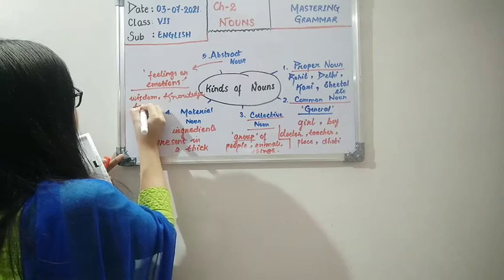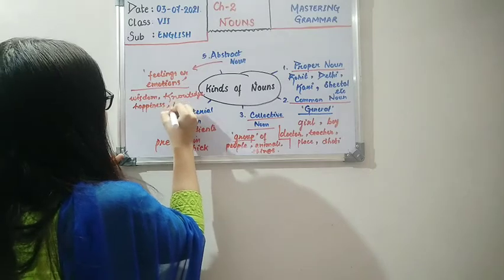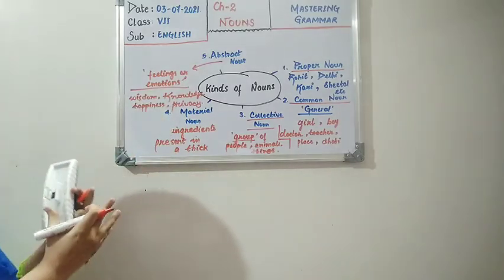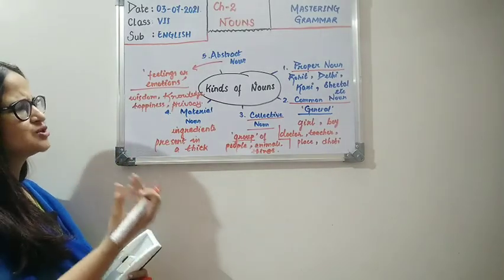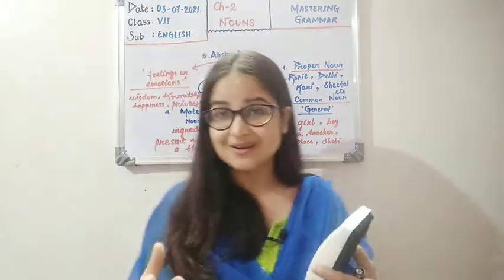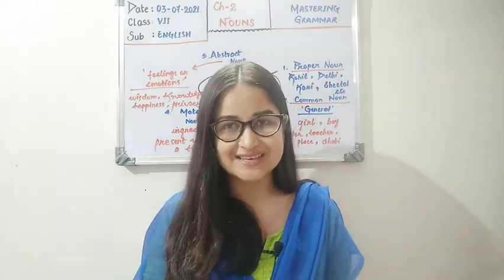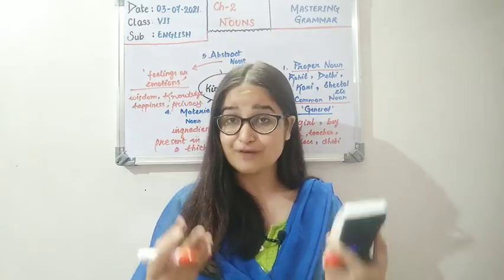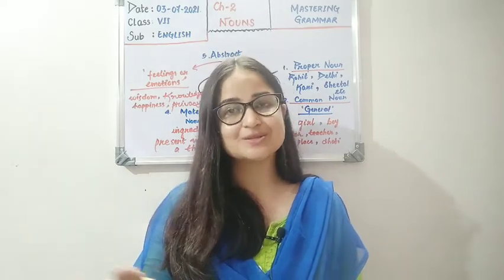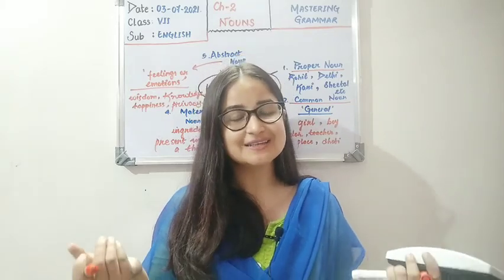Okay, then you have happiness, privacy. All these words, children, cannot be touched, can only be felt, or you can express them in some way or other. These are words, these are nouns. When you are intelligent or have good decision-making skill, we call you wise, and we say that you have wisdom. That name given to your skill, to your knowledge, is your wisdom. We call it by that name, and that cannot be touched. So it is an abstract noun.